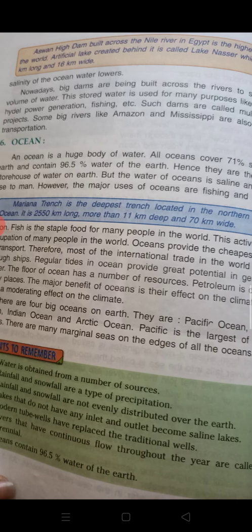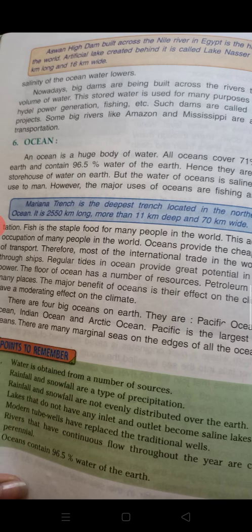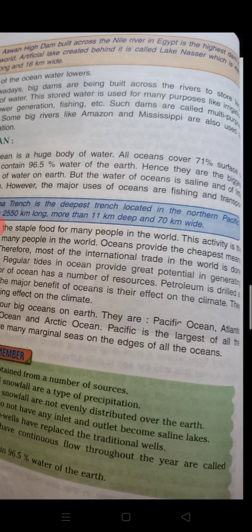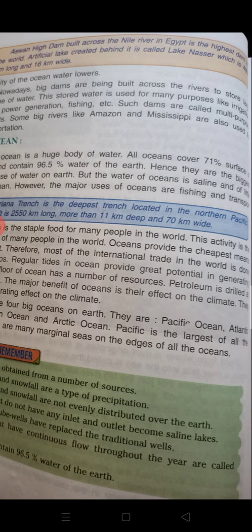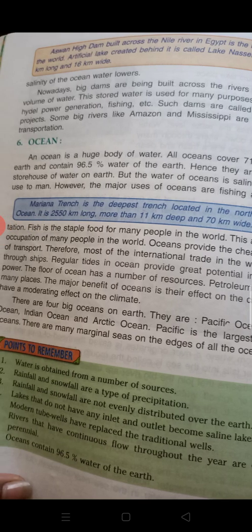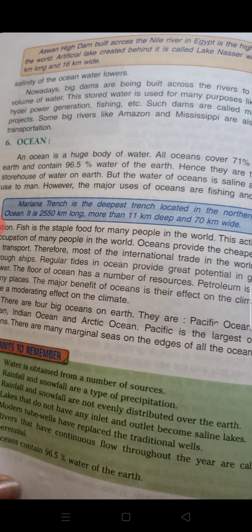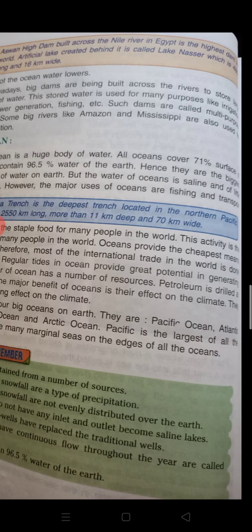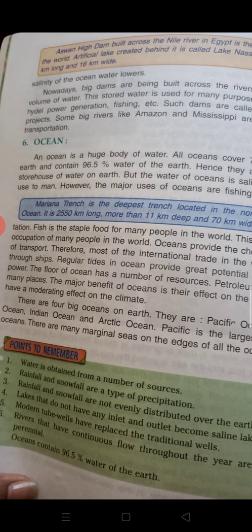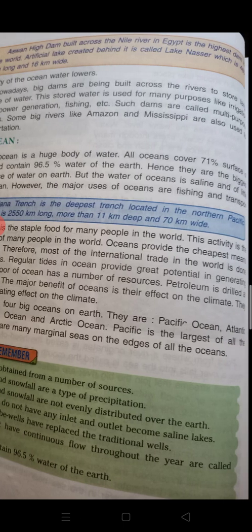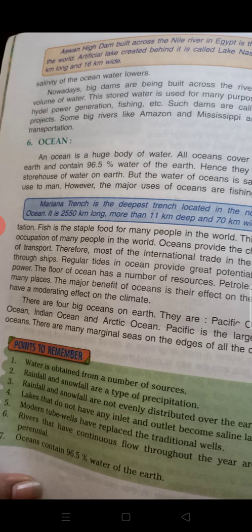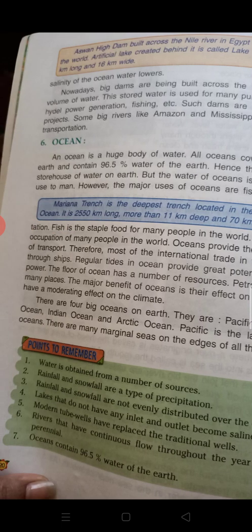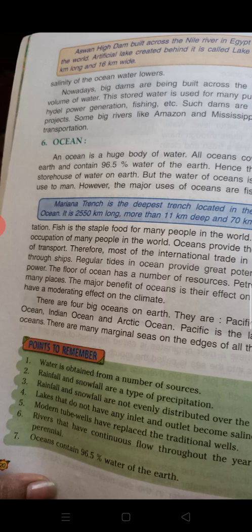Then comes the ocean. An ocean is a huge body of water. All oceans cover 71% surface of earth and contain 96.5% of water on the earth. Hence, they are the biggest storehouse of water on the earth. But the water of the ocean is saline and is of no use to man. However, the major uses of the ocean are fishing and transportation. Fish is the staple food for many people in the world. This activity is the occupation of many people in the world.